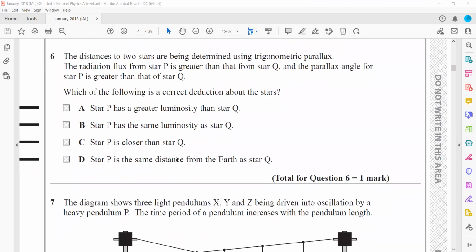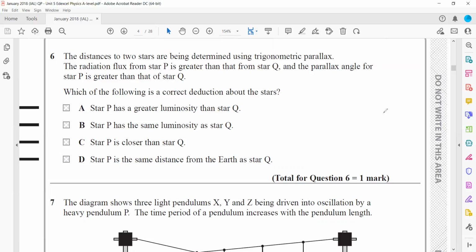In question 6, the distance to two stars are being determined using a trigonometric parallax. Radiation flux from star P is greater than radiation flux from star Q. The parallax angle of P is greater than the parallax angle of Q. So when we see,